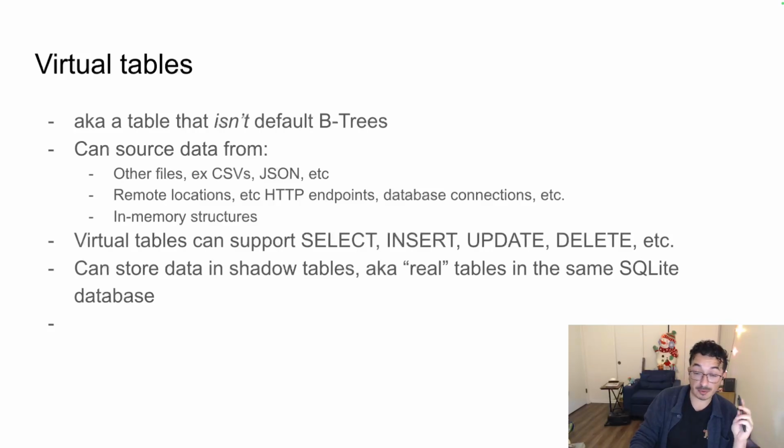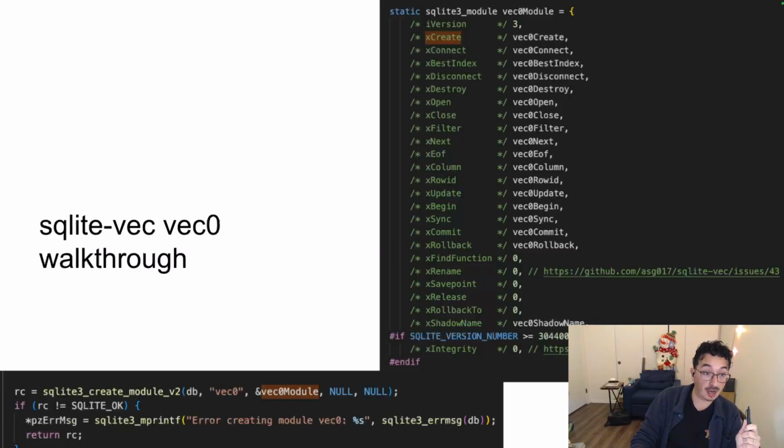Virtual tables. One thing I'll do is go over what the Vec0 virtual table is code-wise, if you just want to learn how virtual tables work. I guess one quick overview of what virtual tables are. Most regular tables in SQLite are built into SQLite, right? They're B tree based, so they're stored in the file system within different pages inside of the SQLite database file that is managed by SQLite, right? Like a regular table is stored in a B tree inside of the SQLite database file.